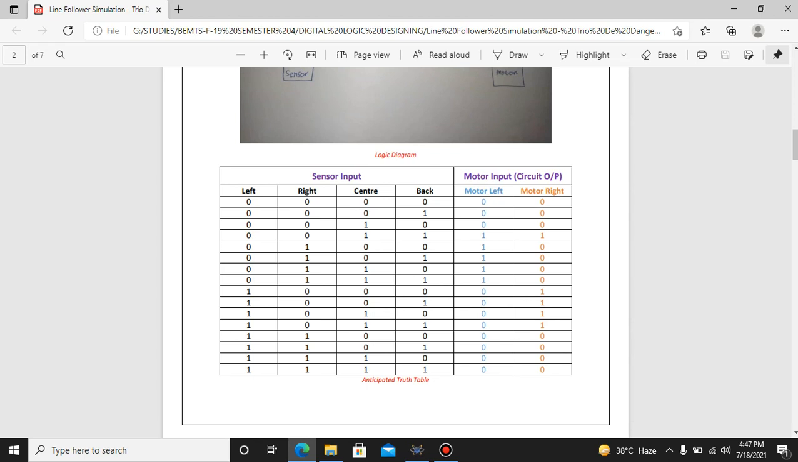If our back sensor is on the line and no other sensor is on the line, then we also get no rotation at the output. If our center is on the line and no other sensor is on the line, then we also get no output at all. But if our center and the back are both on the line,